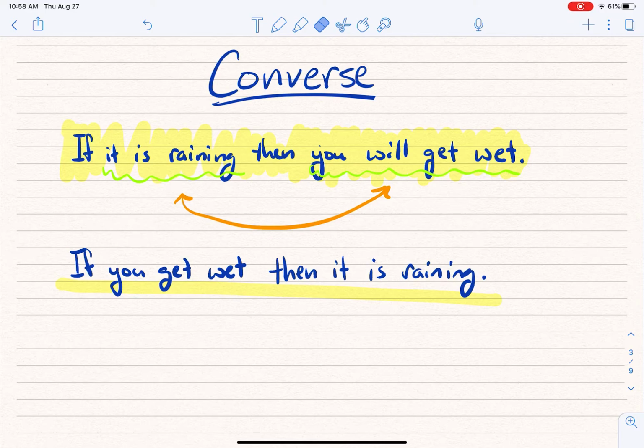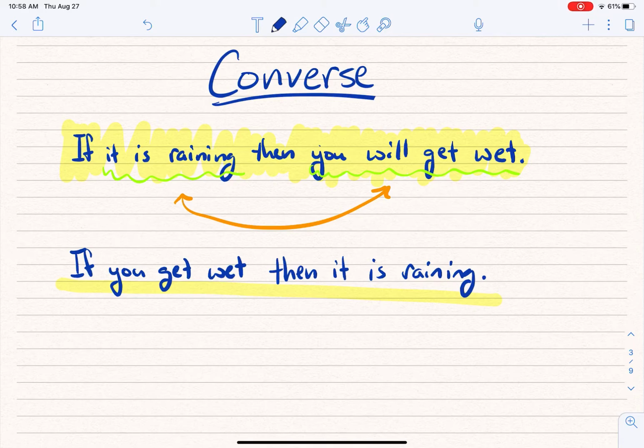All right, and so sometimes a conditional is true, but the converse of that conditional is not true, not even a little bit. And so sometimes you flip it around and it won't be true. Now, sometimes when you flip it around, it will be true. And that's what's interesting. But there's a lot of times where you flip it around and it won't be. So what I want you to do, if you haven't done it yet, is write the converse of your statement, okay? And I want you to decide whether that is true or not. So take a look at that. We might have to pause this for just a minute.